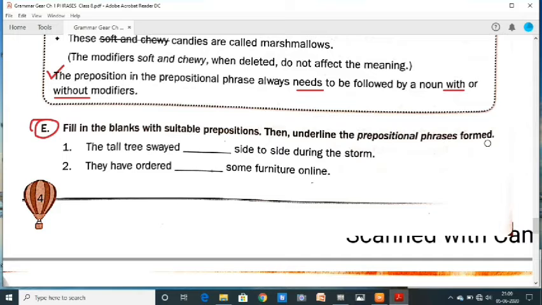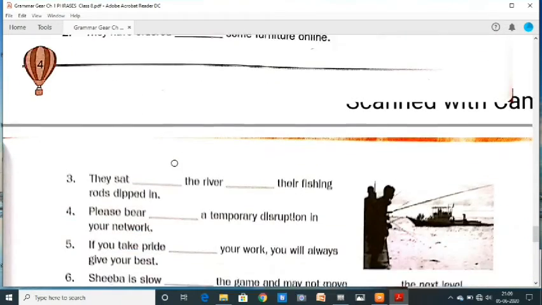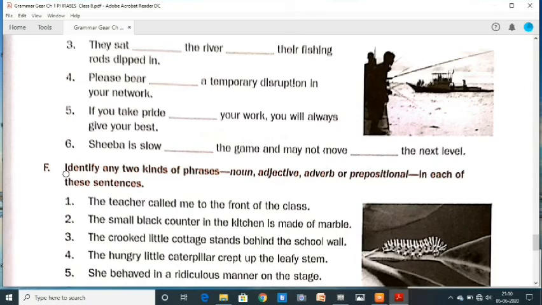The tall tree swayed dash side to side during the storm. Here you will have to write "by": by side to side during the storm. And the rest you will have to complete.